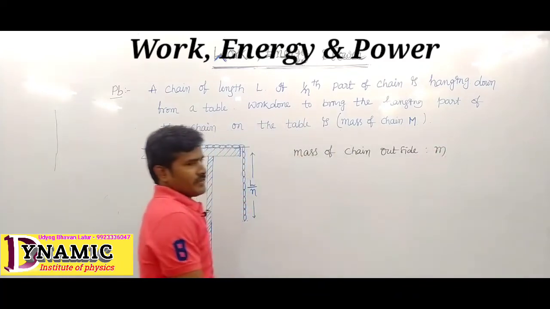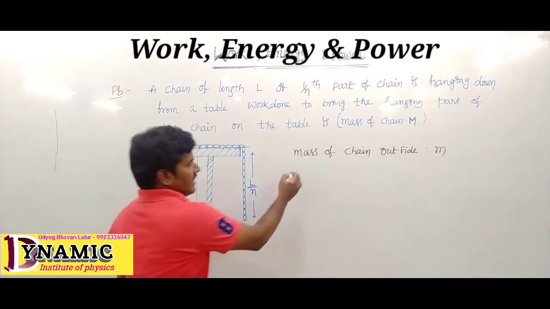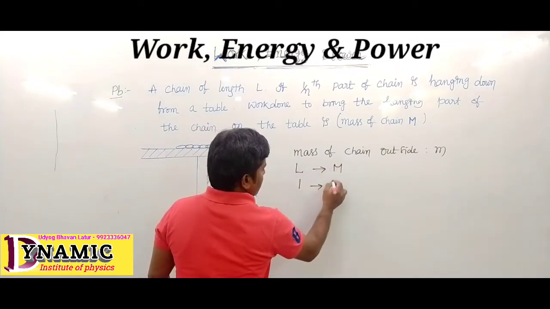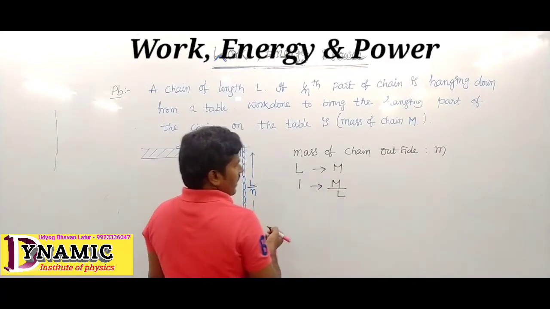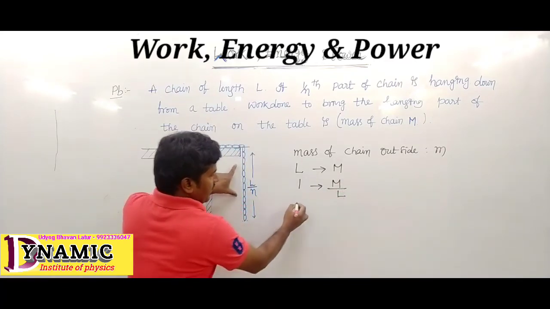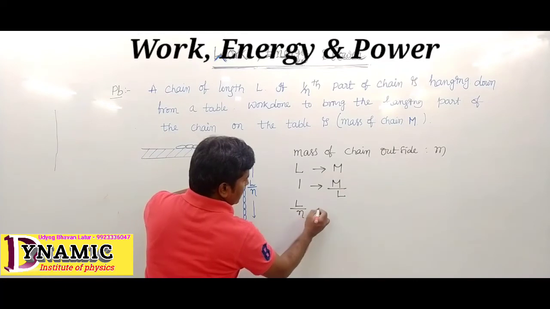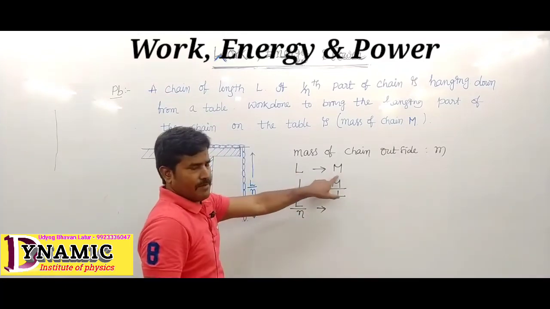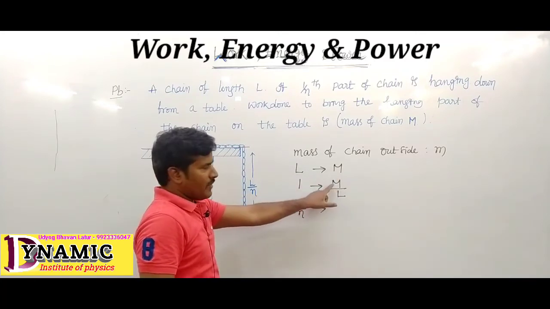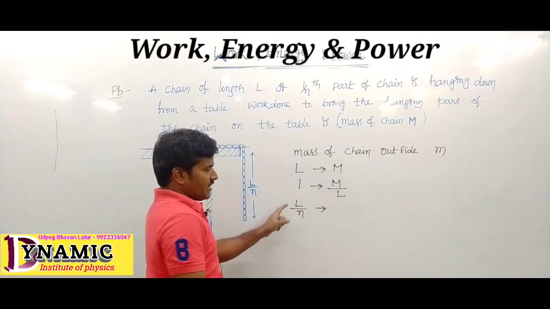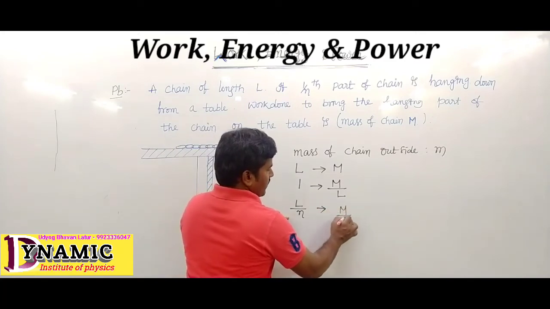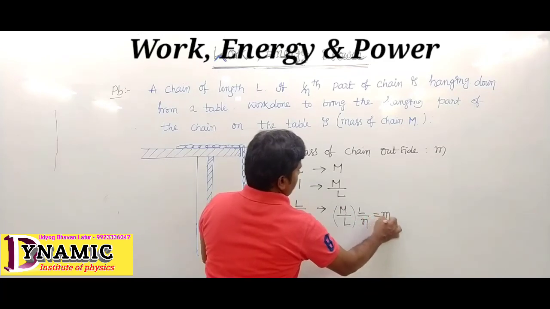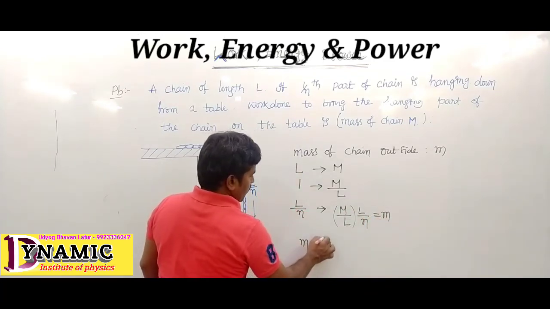Total length L has mass M, so 1 unit of length has mass M upon L. And for L by nth part, this mass is M upon L into L by n. This is written as small m.